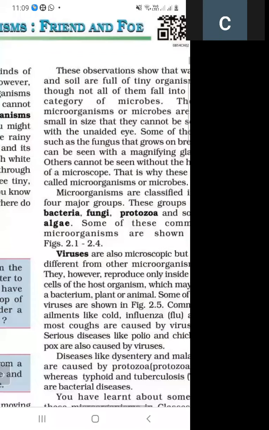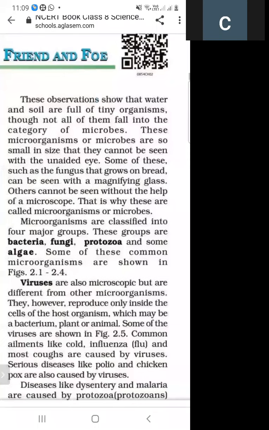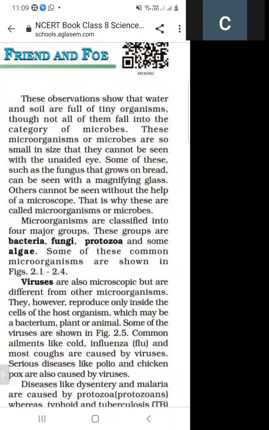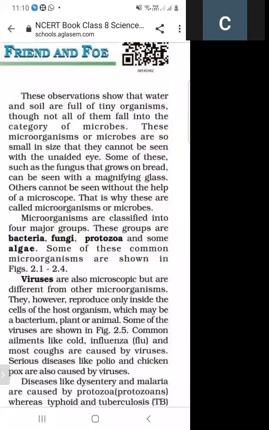As we know, water and soil are completely full of tiny organisms, but not all of them fall into the category of microorganisms. The microorganisms are very, very small in size and they cannot be seen with the unaided eye. Some of these, such as the fungus that grows on the bread, can be seen with the magnifying glass, and others cannot be seen without a microscope. And these are called microorganisms.